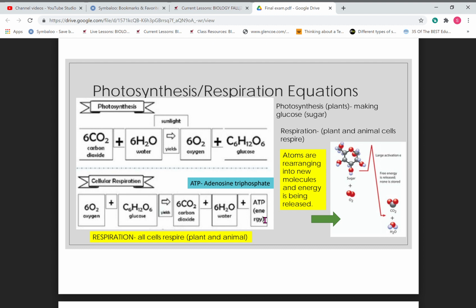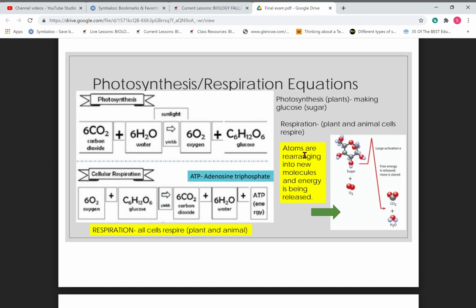Remember that ATP stands for adenosine triphosphate. This picture, you need to remember this picture. This is on the test, and all it's trying to show you is that you went from this large molecule and you broke it down. Notice how it's broken down over here differently than it was here, and that's all it's talking about. You're starting out with a molecule that's been broken down into something else, but nothing is lost. It's only being rearranged. Nothing is being lost.